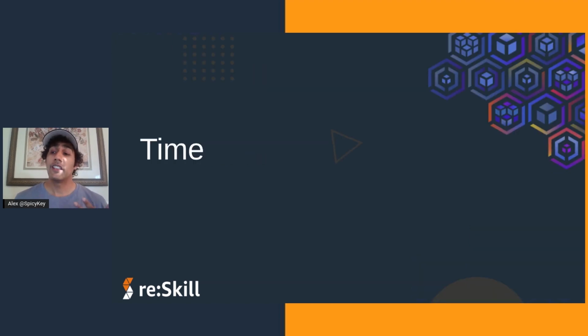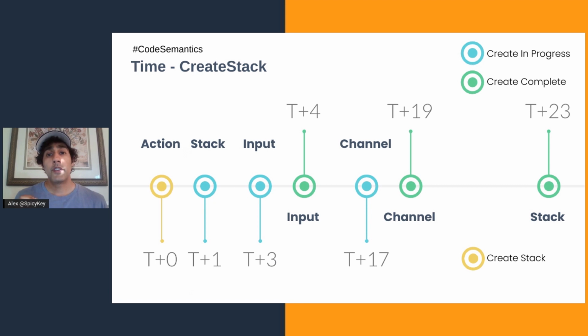All right, let's go over what CloudFormation does over time when we execute code. In the first demonstration, we went over the action create stack. Let's look at create stack over time. In this example, this is a timeline of the action create stack, and this starts at T0. The rest of these are events that occurred by the CloudFormation service when it created my stack.